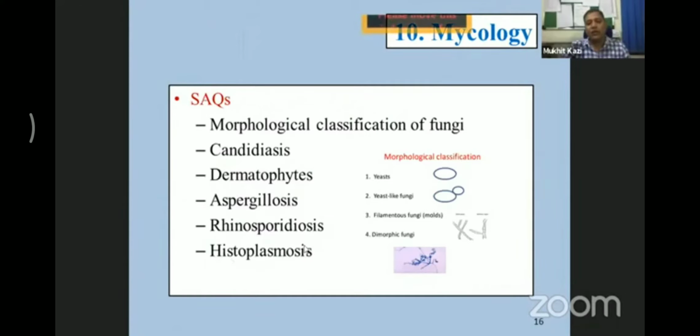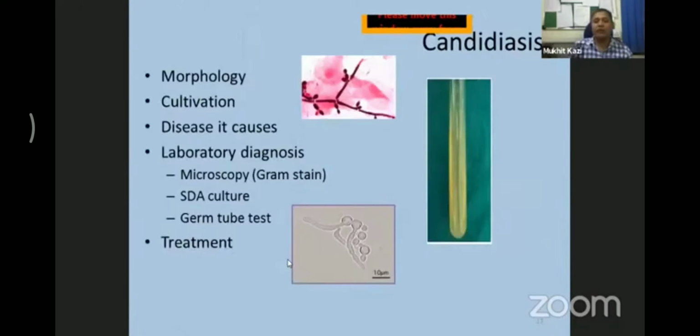And then, of course, I still feel that one of the important SAQs from this chapter is histoplasmosis. I have taken one of the examples as candidiasis. This is the most important. Again, why I have taken candidiasis, I'll tell you. You are going to become future dental health professionals, where you will come across candidiasis, oral candidiasis, in your OPDs. So you must know at least basic knowledge about candidiasis, so that you can diagnose clinically at least. And if you want to confirm that, you can send a sample and get it confirmed in the microbiology lab. You may not need it, but still, if you are a good professional, you can diagnose that and tell your patient, yes, this is candidiasis.